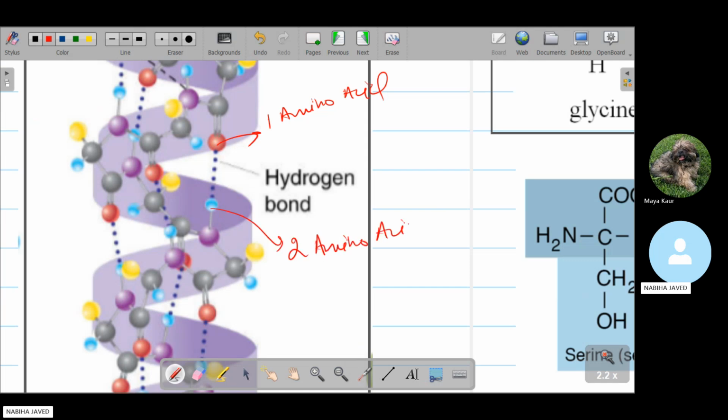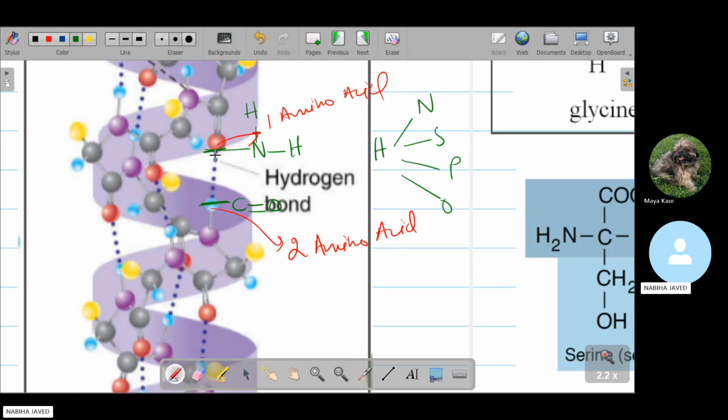From the first amino acid, the NH group is present, which means the NH2 amine group, and here the carboxylic C double bond O group is present. These two, the nitrogen and the carbon, make a bond with each other through hydrogen bonding. We know that in hydrogen bonding, hydrogen is bonded with nitrogen, sulfur, phosphorus, or oxygen, meaning highly electronegative atoms. That is why we call it hydrogen bonding.